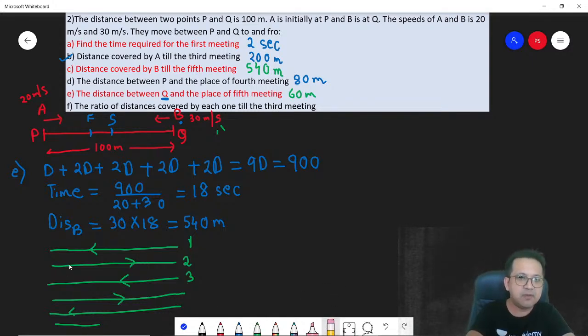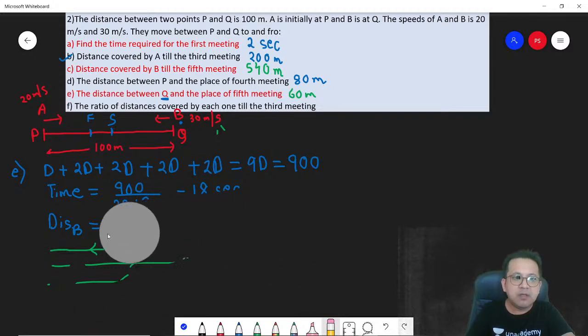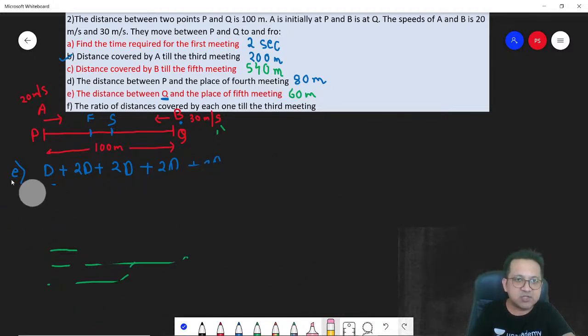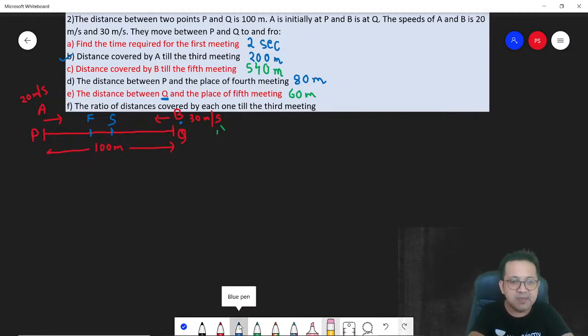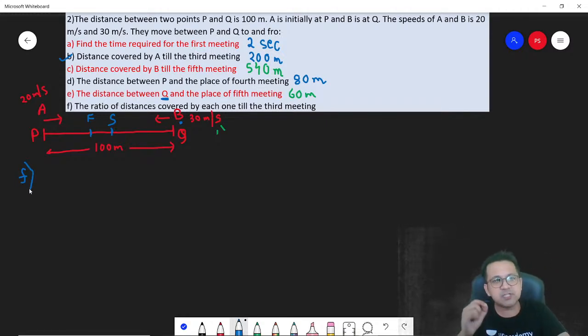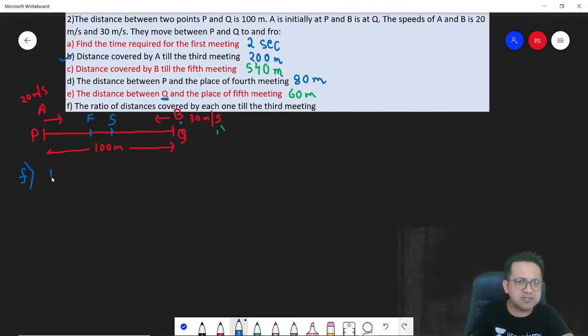Next, number F. The ratio of distances covered till the third meeting. Obviously, it doesn't matter whether you're meeting for the 100th time or for the first time. The ratio of distances covered by A and B will always be proportional to the ratio of their speeds.